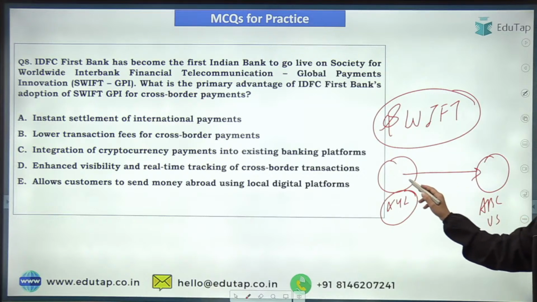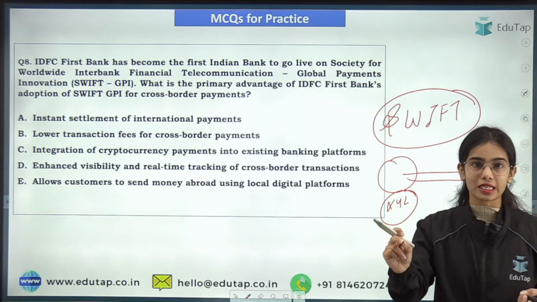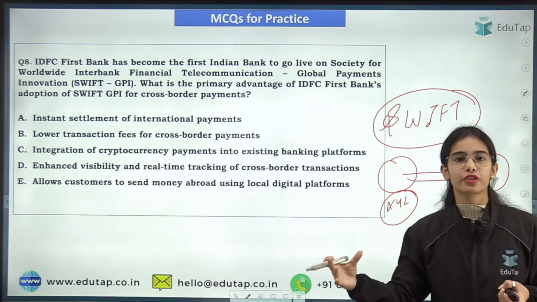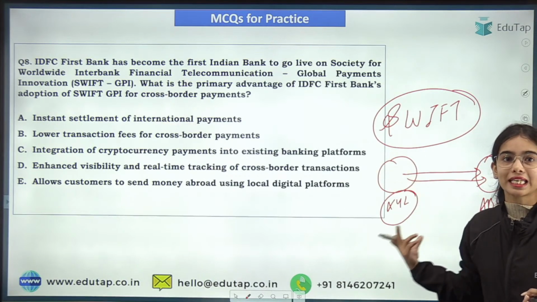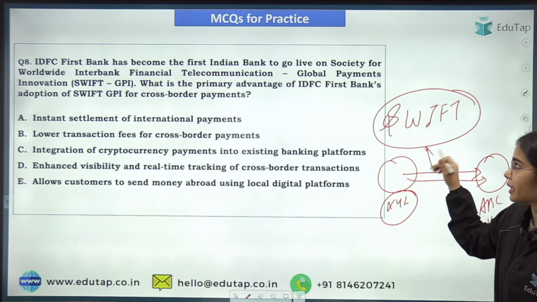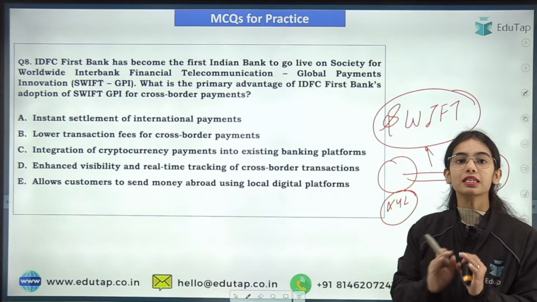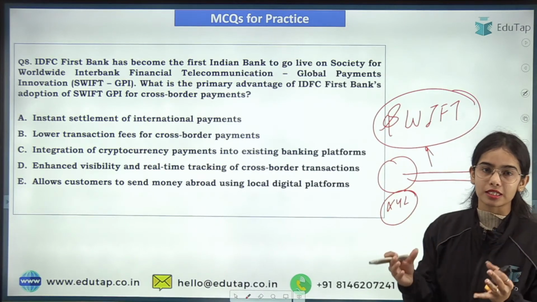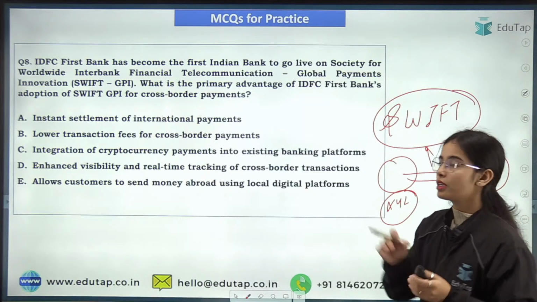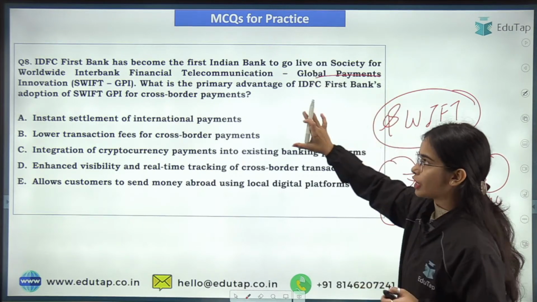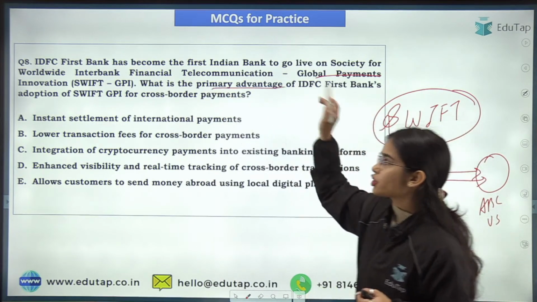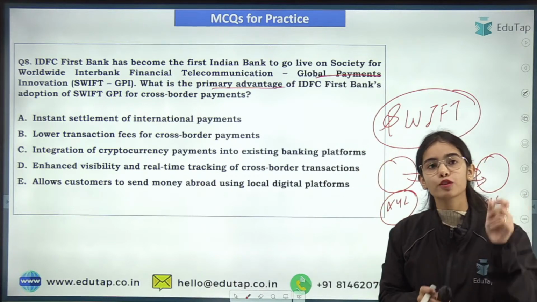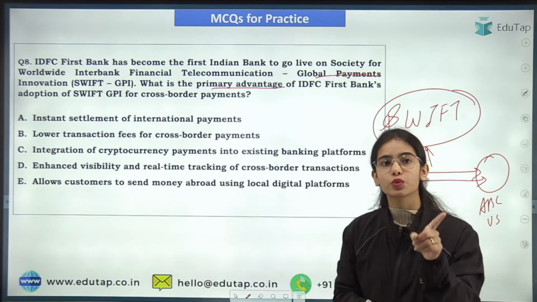The communication of initiation and completion of the transaction is generated through this SWIFT system. It is a telecommunication, a messaging system, and it has a system that is global payment innovation. So what is the primary advantage of IDFC First Bank becoming the first Indian bank to go live on the SWIFT GPI?